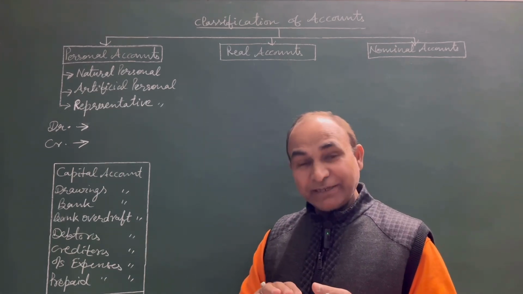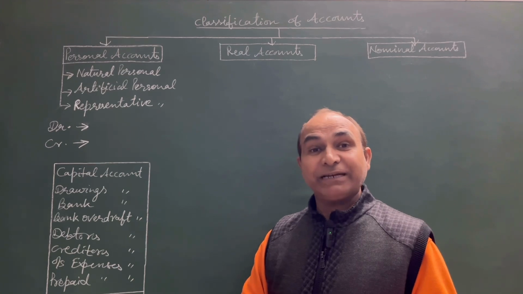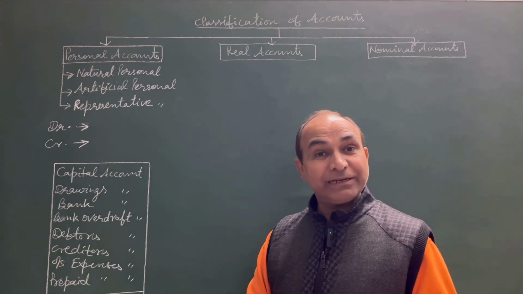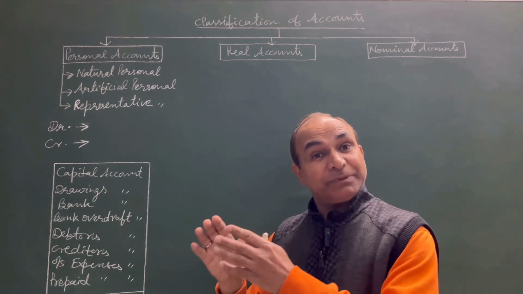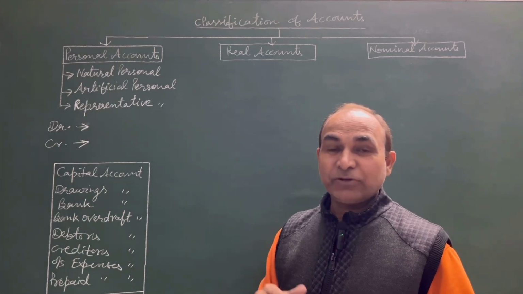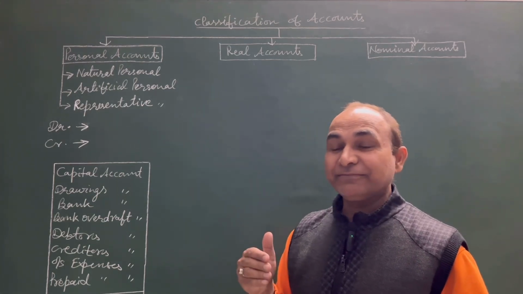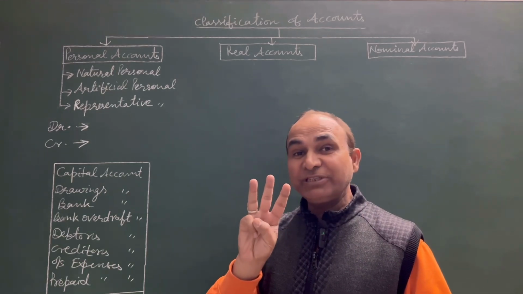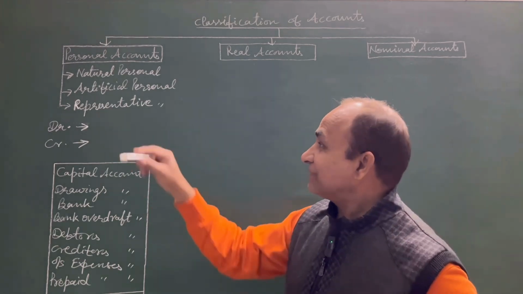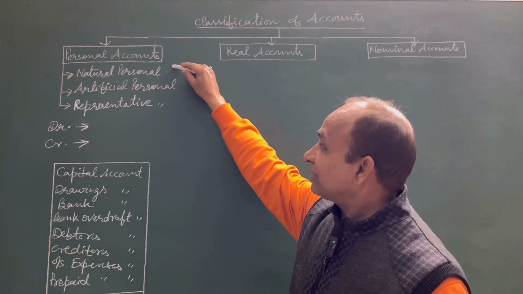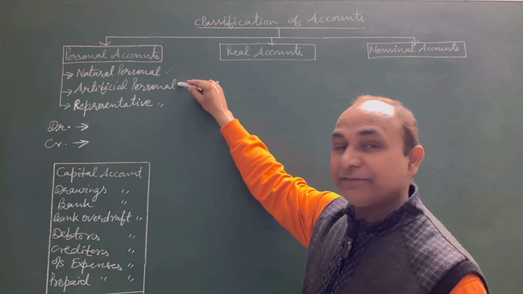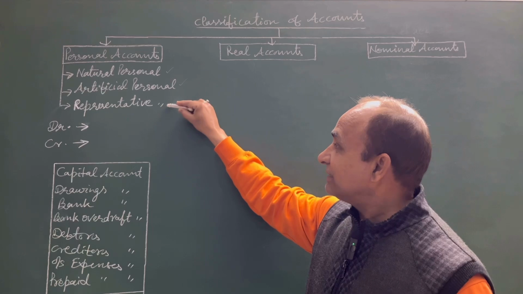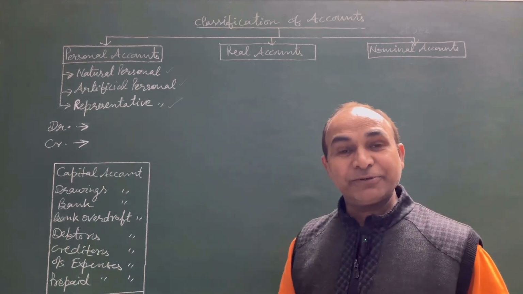For example, if it is a debtor account, if it is a creditor's account, if it is a bank account, that is a personal account. In order to understand it clearly, personal accounts are classified into three categories further. The first one is natural personal account, then we have artificial personal account and representative personal account.